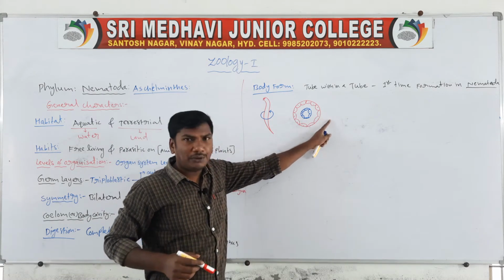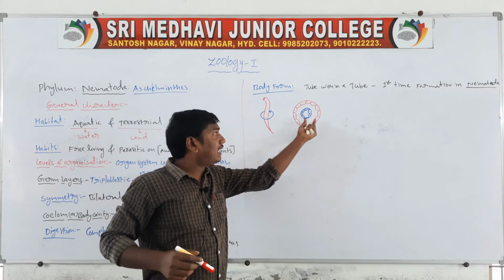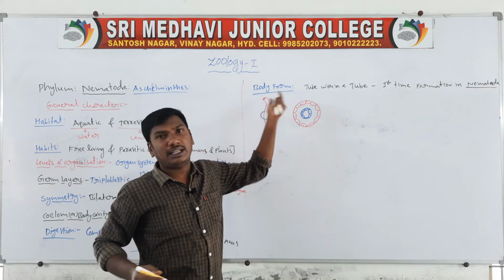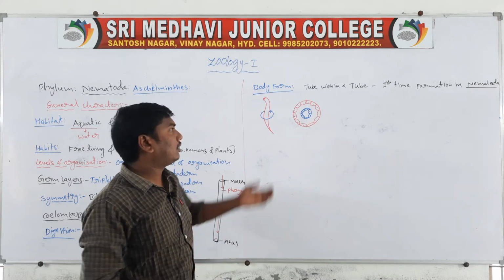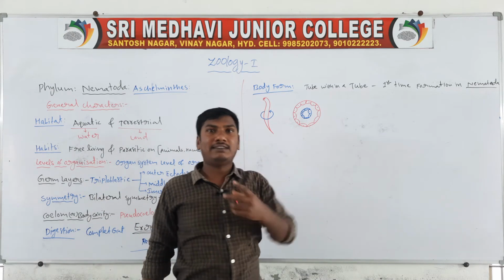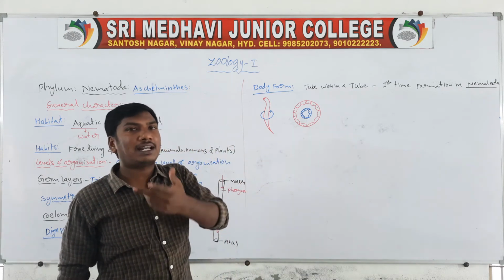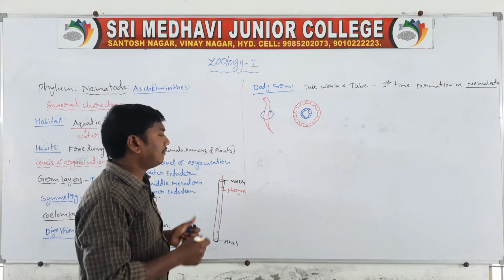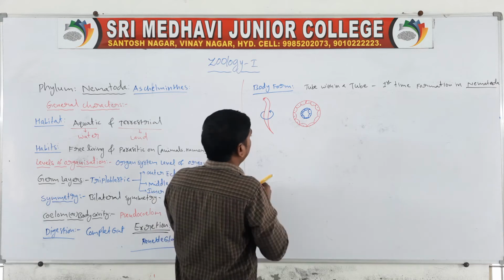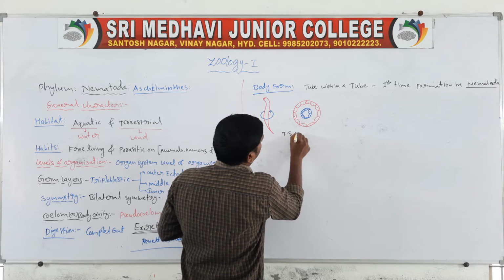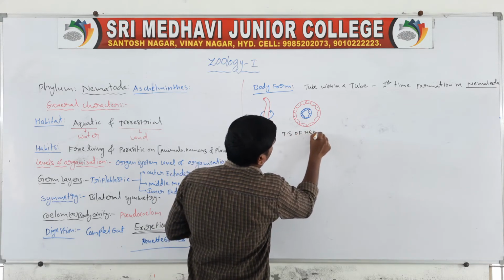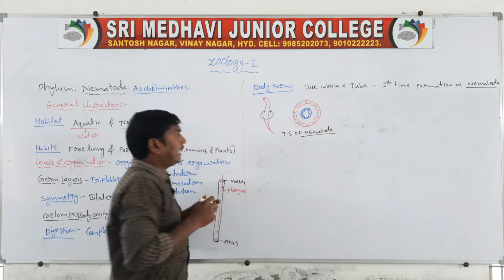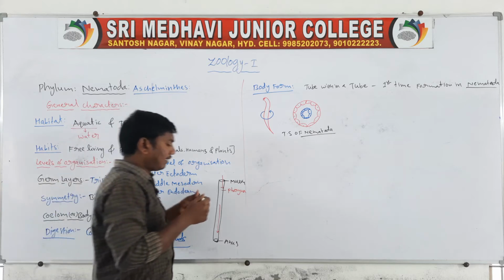There is one tube, and another tube within it. First time formation in phylum Nematoda animals. Tube within a tube, two marks, very important question. This is the transverse section of Nematoda.